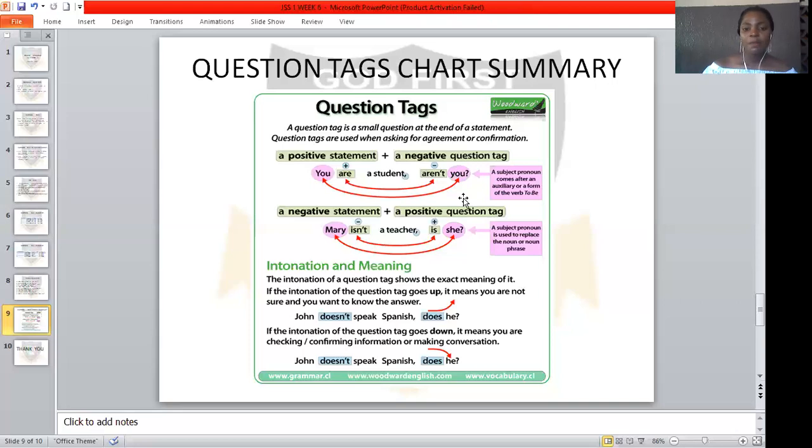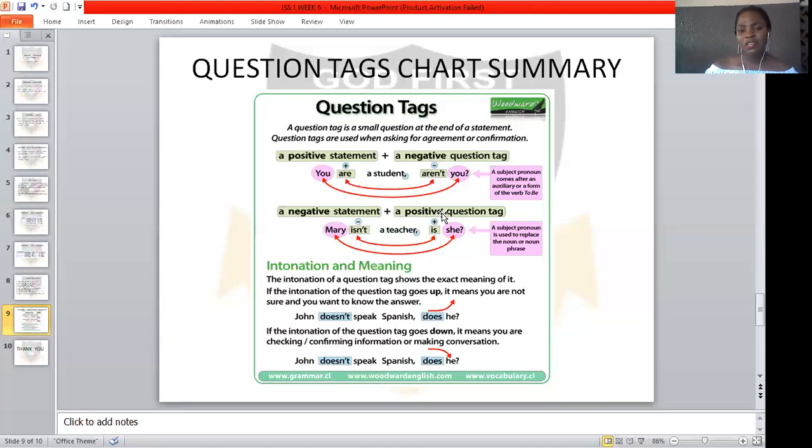For example, Mary isn't a teacher, is she? Mary isn't is negative, and is she is in the positive. She is a subject pronoun used to replace a noun or a noun phrase. Like I said earlier, the auxiliary and the pronouns do not change. Also, the tense of the verb must not change. It must remain the same.